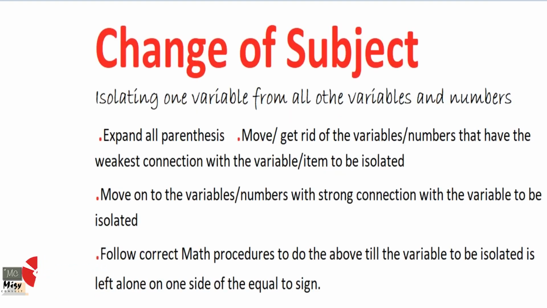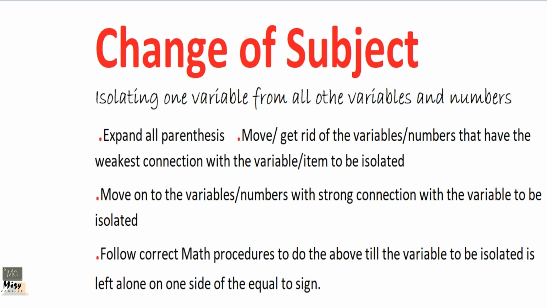Now let's do change of subject. And what does it mean? It's isolating one variable from all other variables and numbers. I have listed some steps we can take in doing this, but don't worry, as we move on, we'll know how to work with these steps. But let's quickly go through these steps.